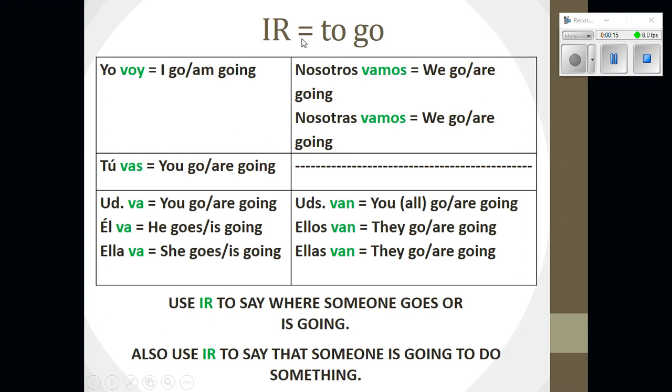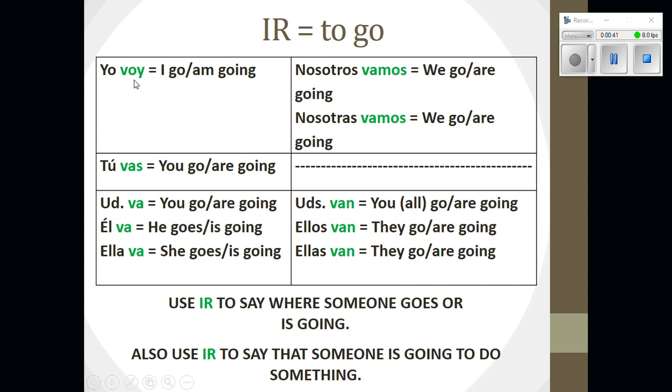So we're going to review the verb ir. You already know the forms and you know how to use this verb somewhat, but we're going to have a new concept with it. Remember that ir means to go. Okay, don't get confused with the fact that ir can be a verb ending. For example, escribir ends in ir, and escribir means to write. But remember that ir by itself can also mean to go, and it's a very important verb for you to know, okay? It is irregular.